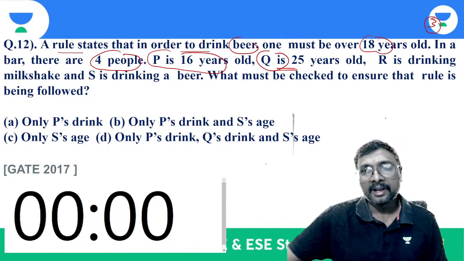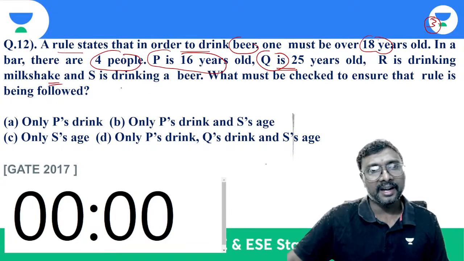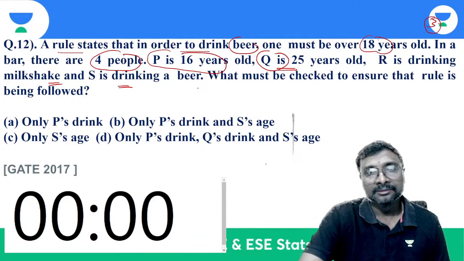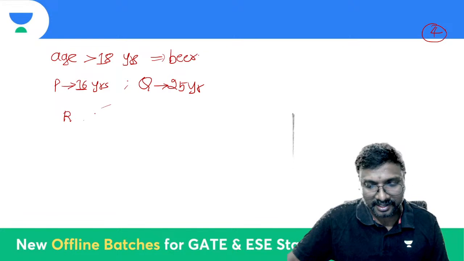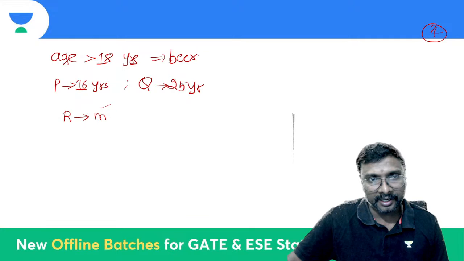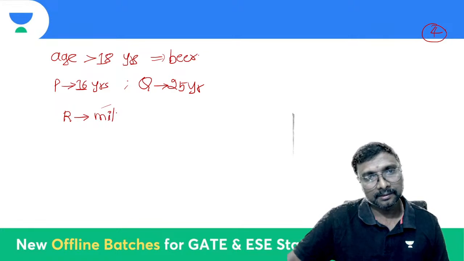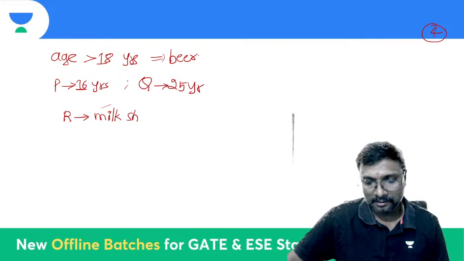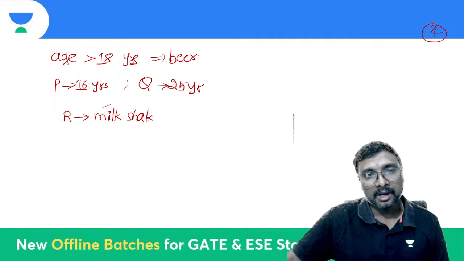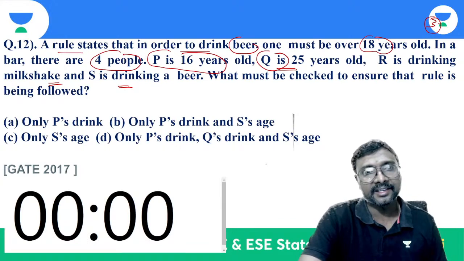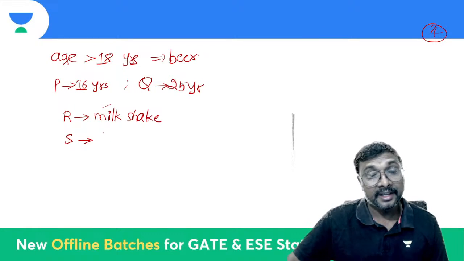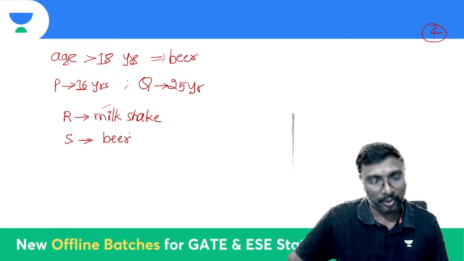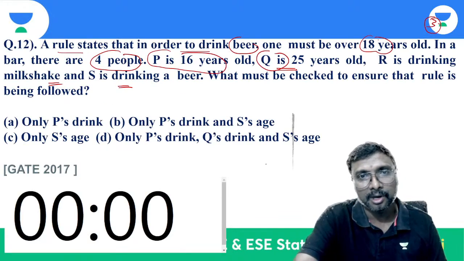R is drinking milkshake and S is drinking a beer, right? R is drinking milkshake. And S is drinking a beer. This is what is happening in the bar.